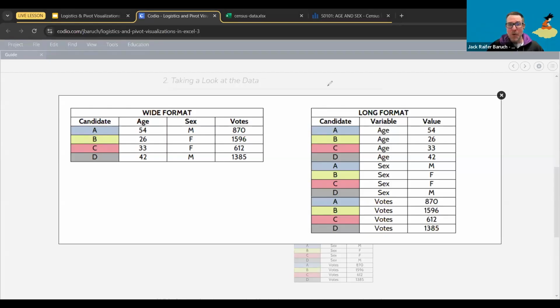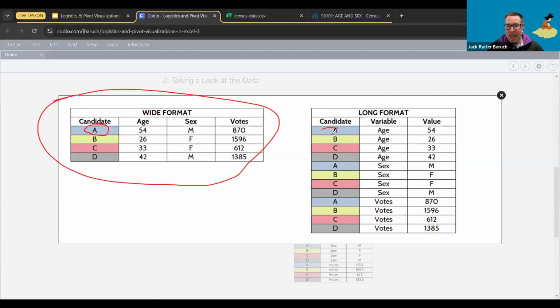So long data looks more like this. Imagine it's this same data we have over here, but as you can see, for candidate A, we have one row that has one variable, which is age, and a value, which is 54. Then in this row we have the sex and its value.